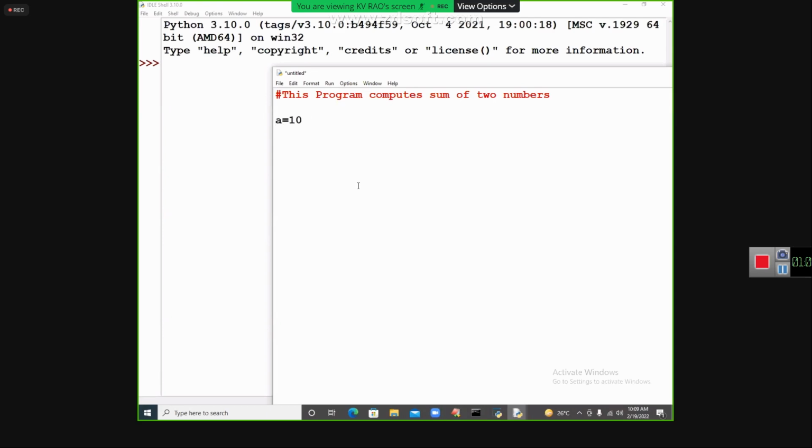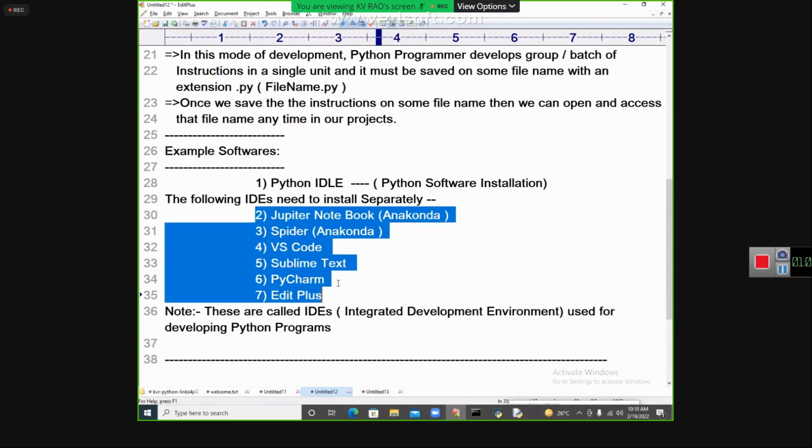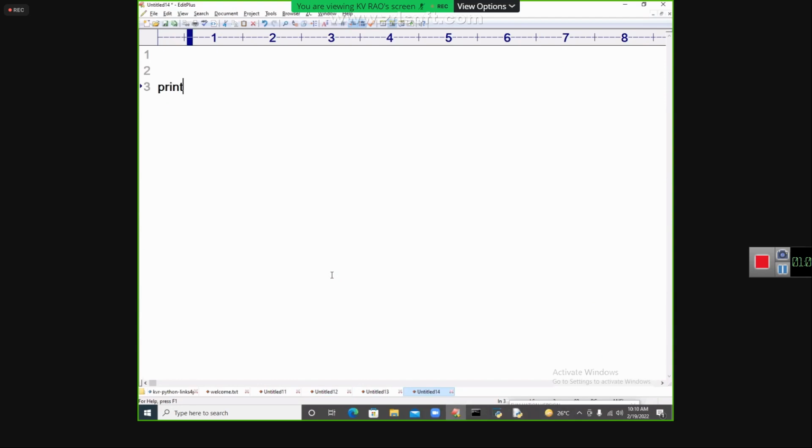A is equal to 10, B is equal to 20, C is equal to A plus B. Now I will print. Today you are seeing this result for the first time. I am going to give you a beautiful explanation, and for the first time you are seeing print, I am going to explain how to print the data. The print statement, I am going to explain in detail. What is the use of that? You have seen only a small use. I will give you the biggest explanation.